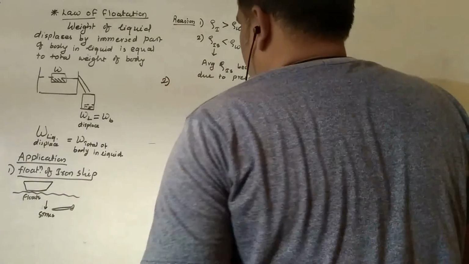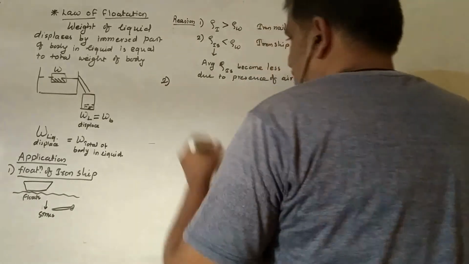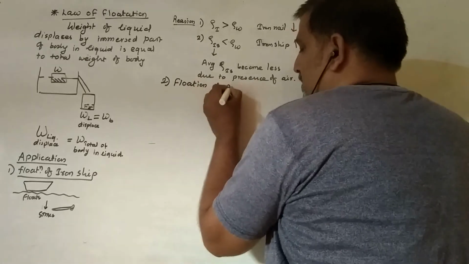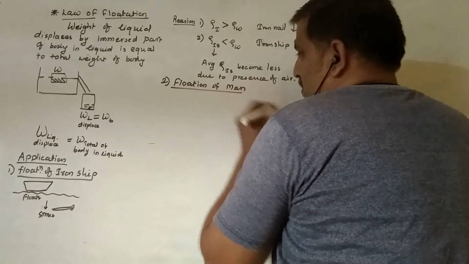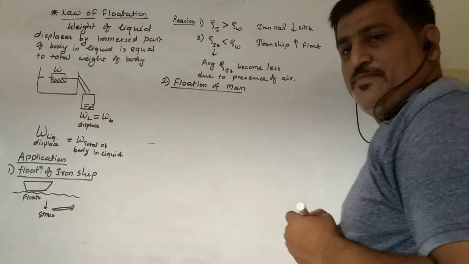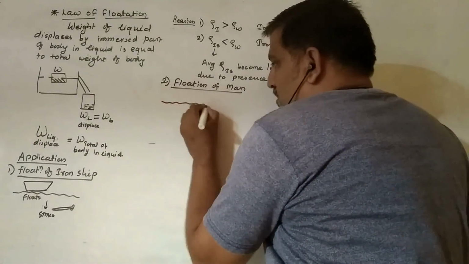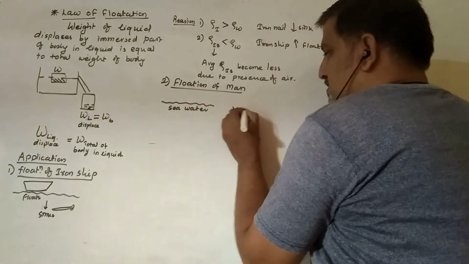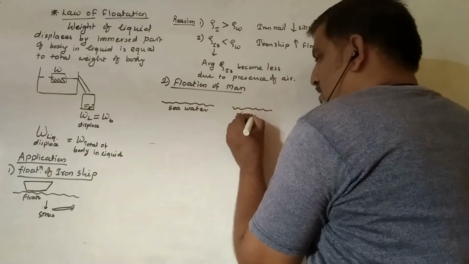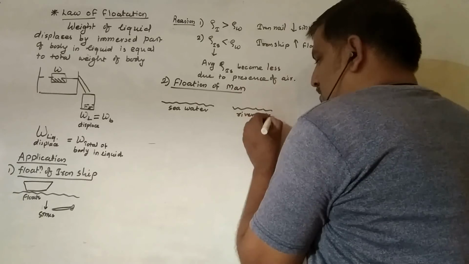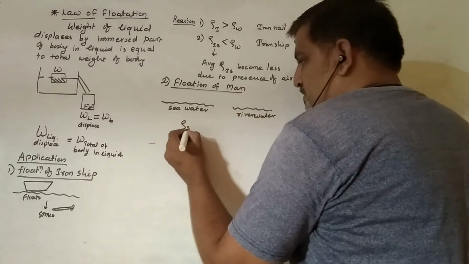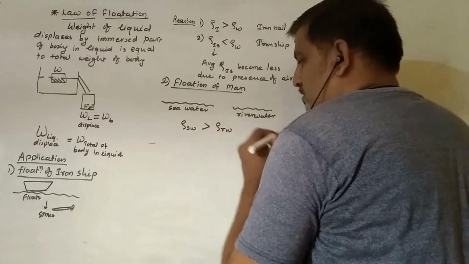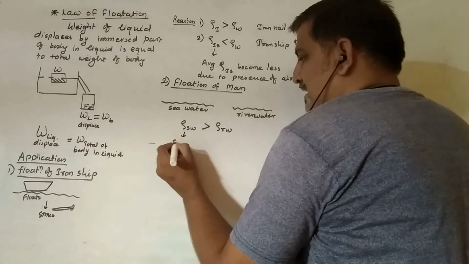Now let's see the second application, the flotation of a man. Children, if this is sea water and this is river water, we know that the density of sea water is more than the density of river water because of salinity.